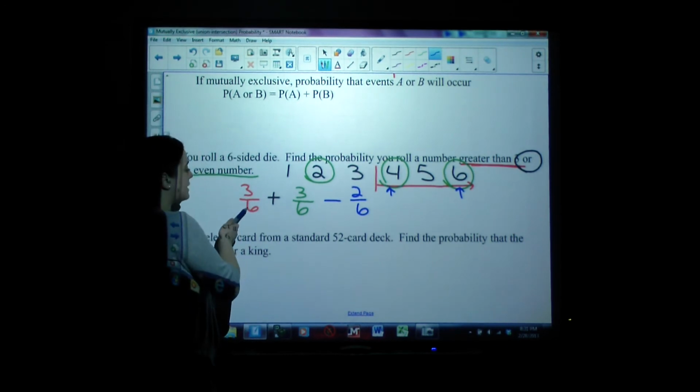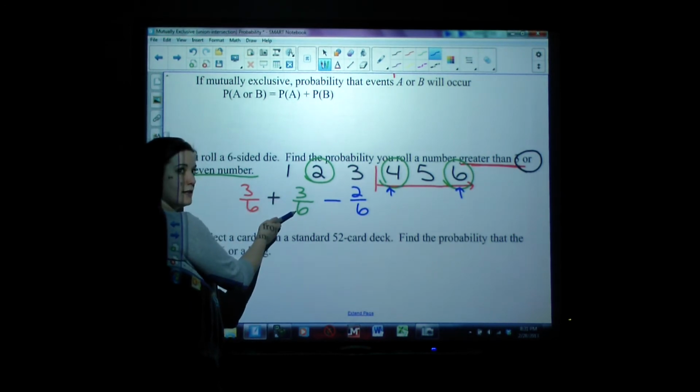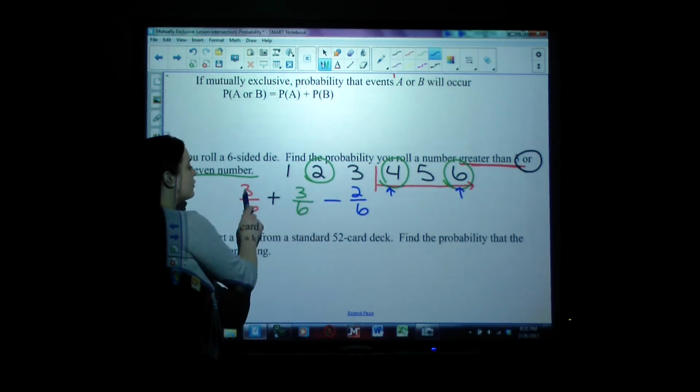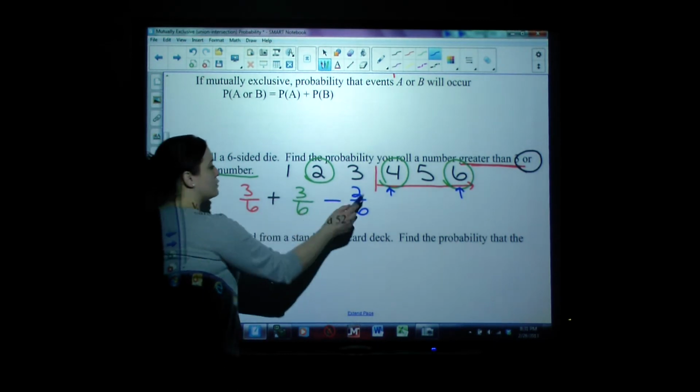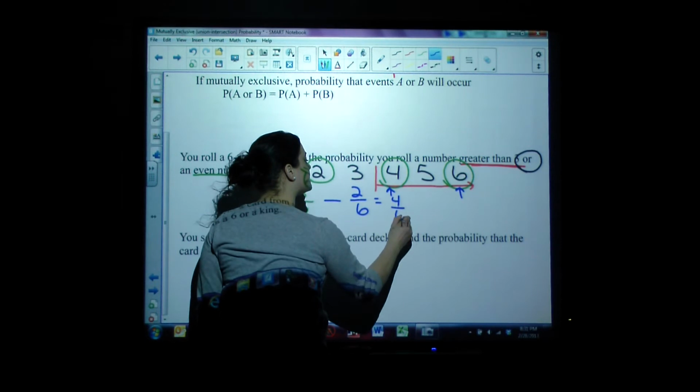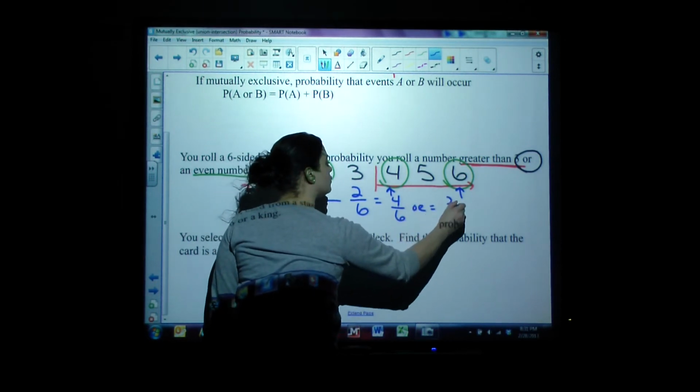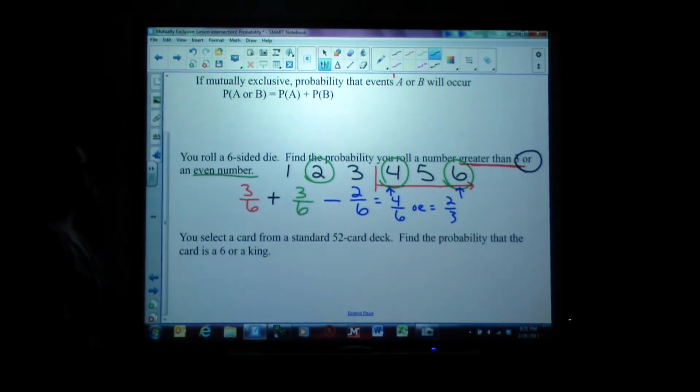So we're going to take 3 out of 6 plus 3 out of 6 and subtract 2 out of 6. 3 plus 3 is 6, minus 2 is 4, so we get 4 out of 6, or we could reduce to 2 out of 3. So the probability that you roll a 6-sided die and you get a number greater than 3 or an even number is 2/3, or 4 out of 6.